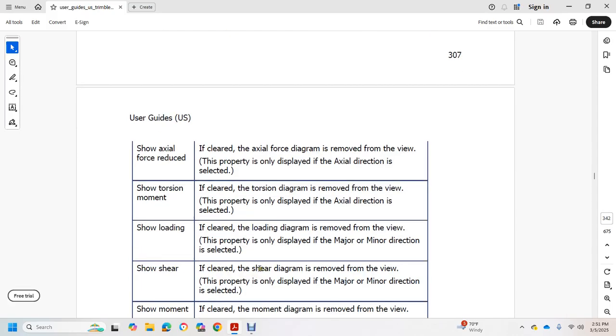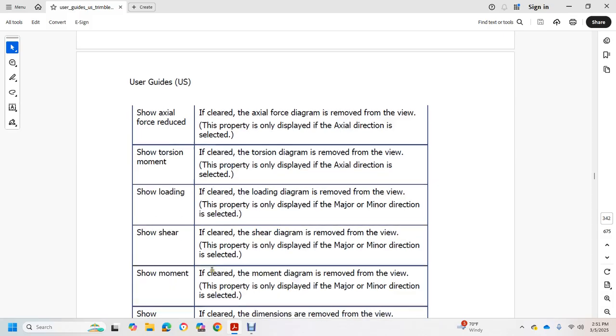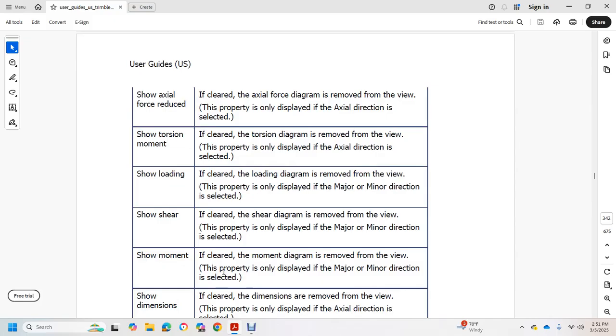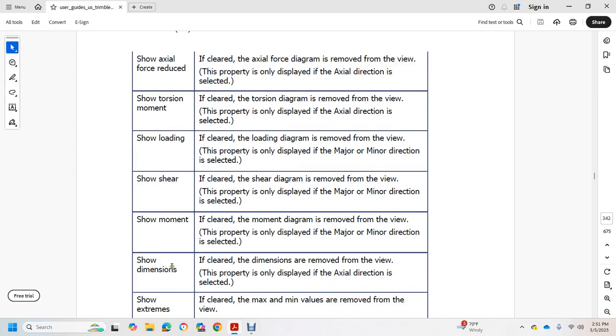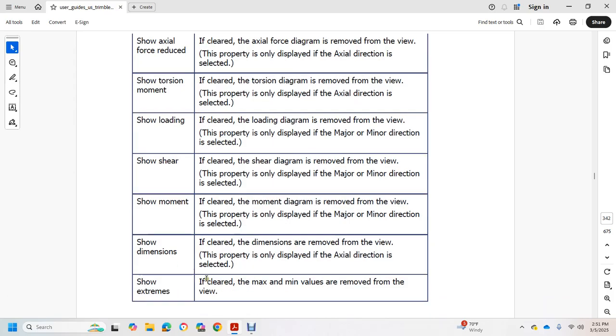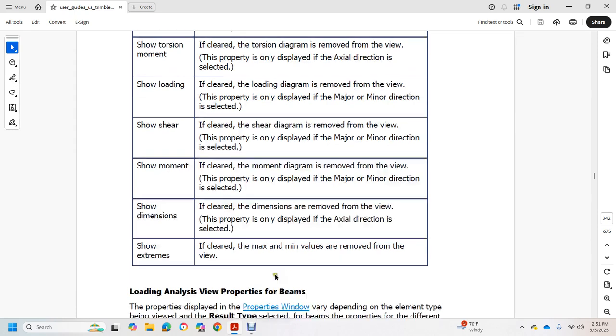Show shear. If cleared, the shear diagram is removed from the view, only displayed with the major and minor direction selected. Show moment. If cleared, the moment diagram is removed from the view, only displayed with the major and minor direction selected. Show dimension. If cleared, the dimensions are removed from the view, only displayed with the axial direction selected. Show extreme. If cleared, the maximum and minimum values are removed from the view.